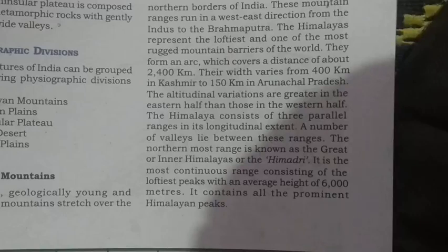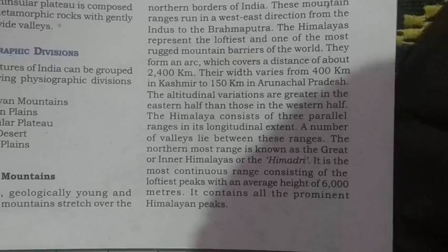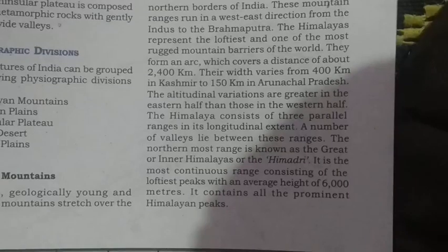They form an arc which covers a distance of about 2,400 km. These mountains form an arc starting from the river Indus and ending at the river Brahmaputra. That is about 2,400 km. If we talk about the width, its width is 400 km in Kashmir and 150 km in Arunachal Pradesh.